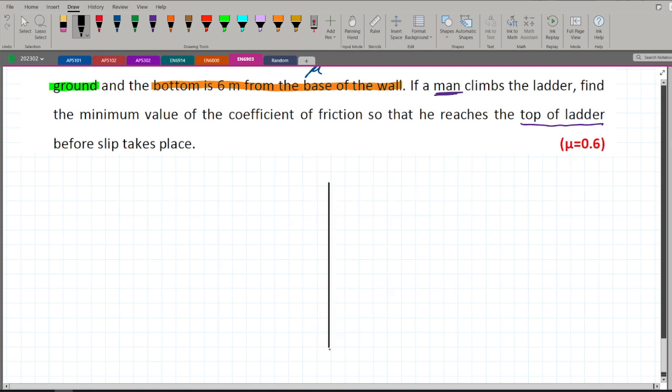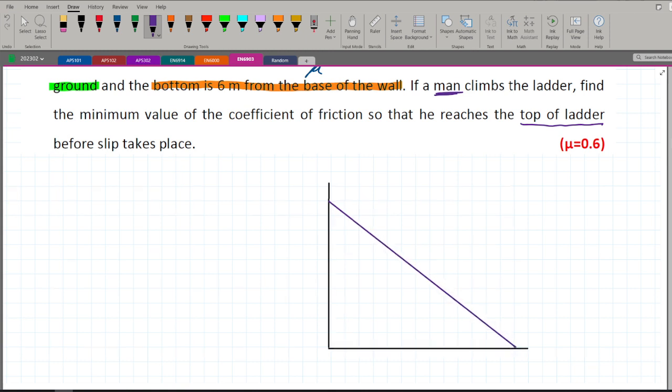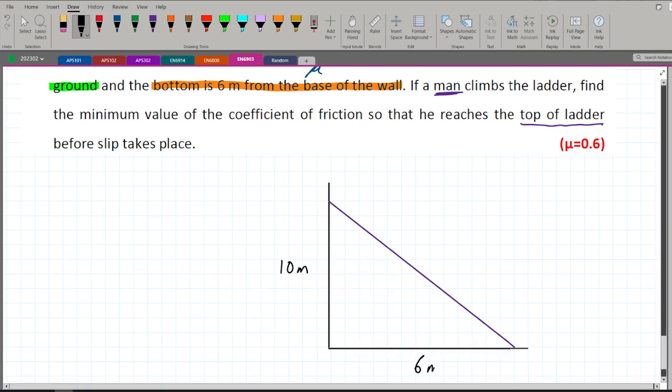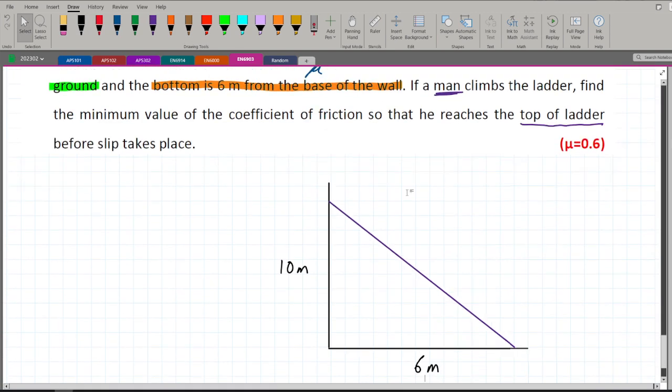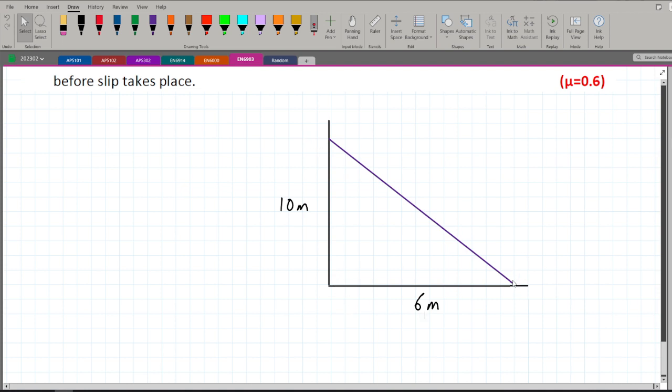So this is our wall. This is our ground. And this is our ladder. Okay, so what do we know? We know that this height, from here to here, is 10 meters. And we know that this is 6 meters because this is already given in the question. The 10 meters above the ground and the bottom is 6 meters from the base of the wall. All right, so this is our wall and this is the ground. And this is our ladder in purple.